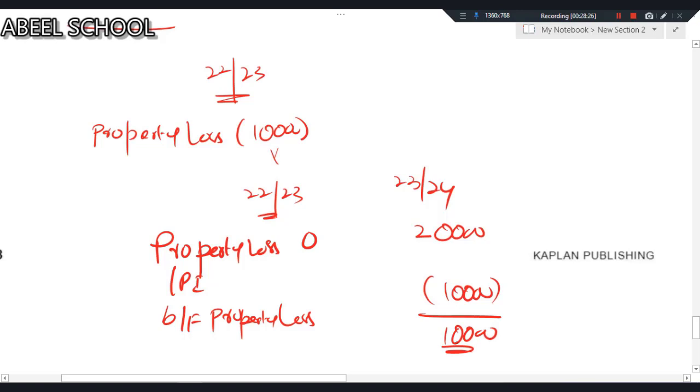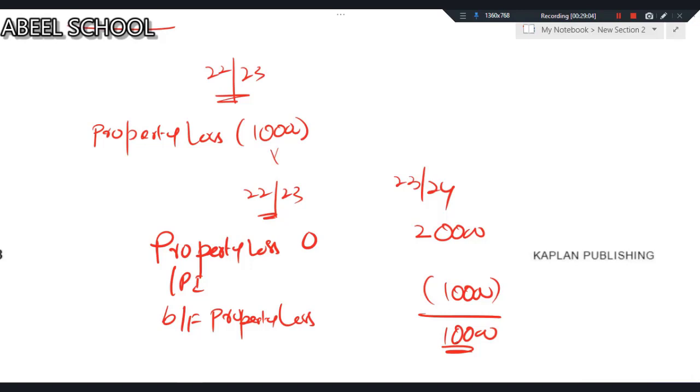So simply, if the current tax year is 22-23 and we are having property losses, while solving the question, we will be writing 0, and this property loss will be carried forward. So obviously the carry forward of 22-23 will be brought forward for 23-24. And this carried forward loss will be deducted from the first available property income. In my example, the first available property income is in the tax year 23-24. So from that property income of 20,000, we will deduct 10,000 loss. This is how we deal with property losses.